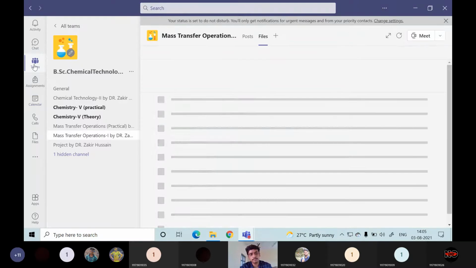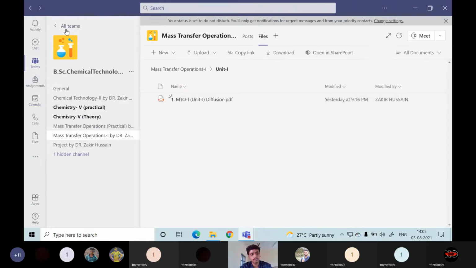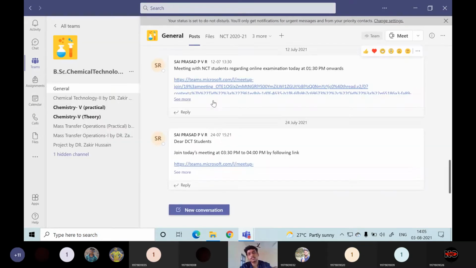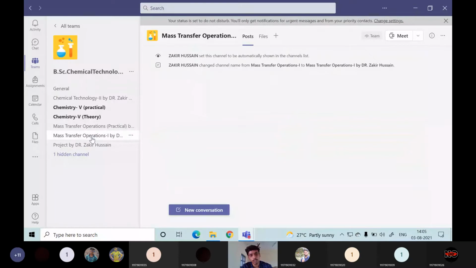Go to your Teams. Then it will be visible like this. Okay, 2019 batch, your batch. Then go inside. Here there are channels. Among these, select this Mass Transfer Operations 1. So the short form will be MTO1, which means Mass Transfer Operations 1. We will call this one MTO1.